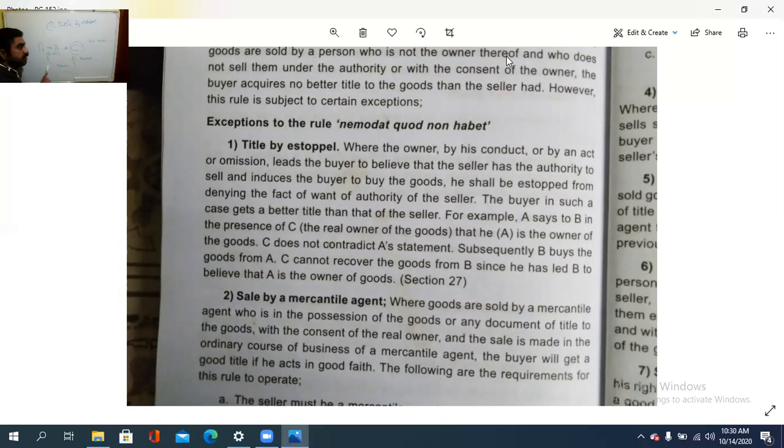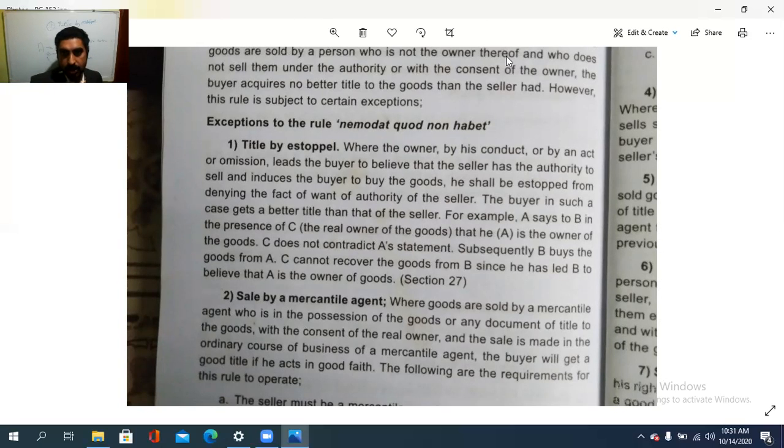So B is being misled in front of C that A is telling B that he is the original owner, even though C is the original owner and he is not contradicting that statement. Nothing is said about that, not arguing that. Then if B purchases that goods from A, C cannot acquire anything from B, because in front of B, who is the owner? A is the owner. So that is the title by Estoppel.